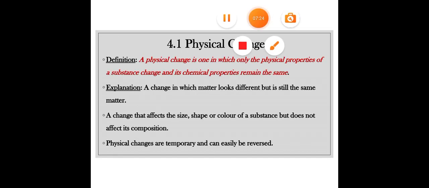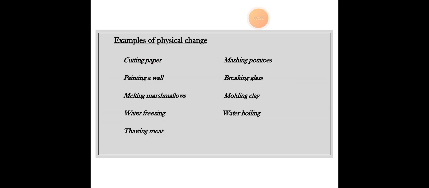Okay, so then what are we having? Here we have the examples of physical changes. Here are some examples of physical changes in front of you. You can see cutting of paper. Cutting paper is a physical change because definitely its size and shape are going to change, but its composition is going to remain the same. It's going to stay paper.